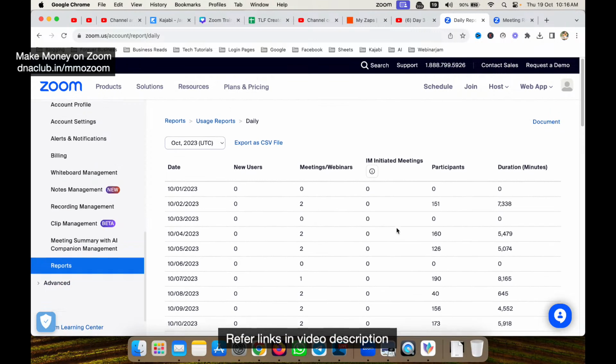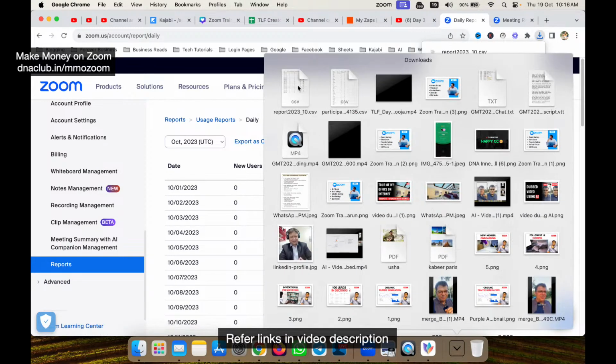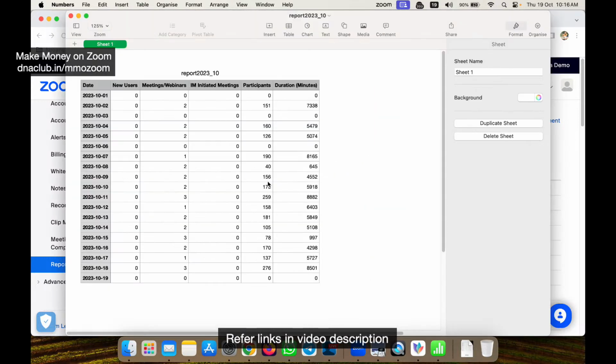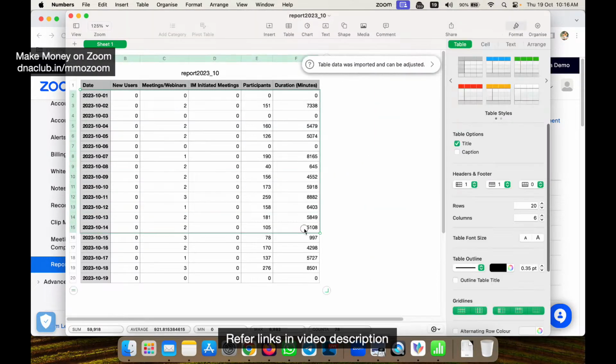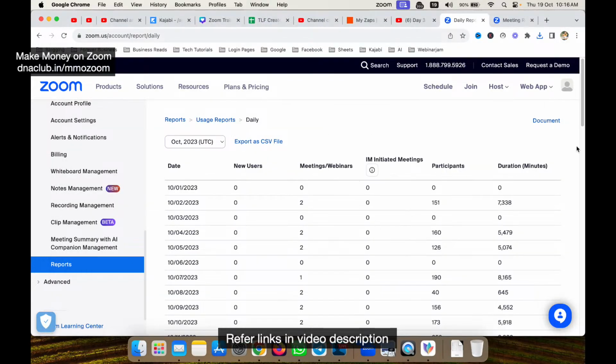Okay, so this kind of data we can see, and also we can export this into CSV format. So if I open this in CSV format, I can see the same thing in CSV, like on which day, how much, just a count of people who attended our meetings. So this is the daily report.